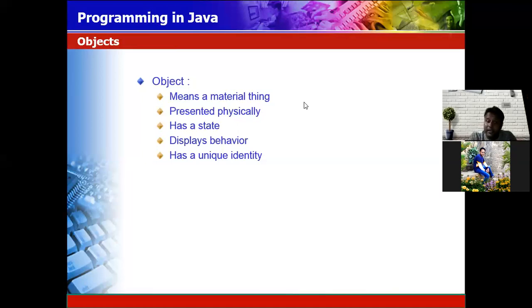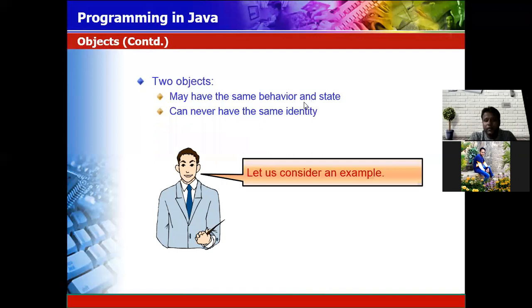So every object has a unique identity. Two objects may have the same behavior and state, but can never have the same identity. If you purchase two mobile phones, everything is the same, but the serial number and IMEI number are different.